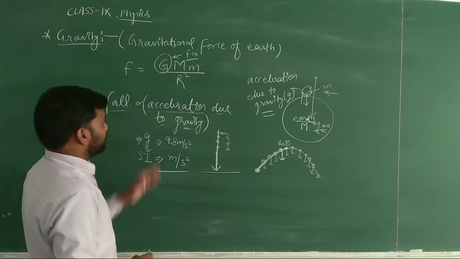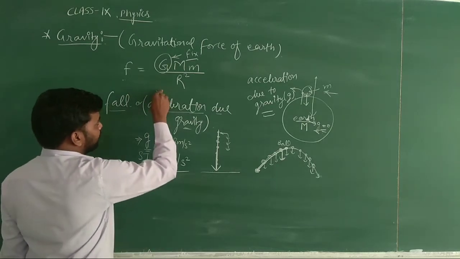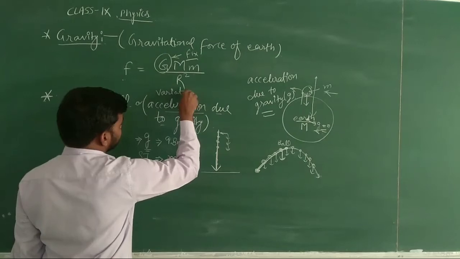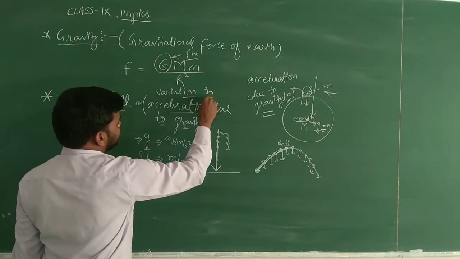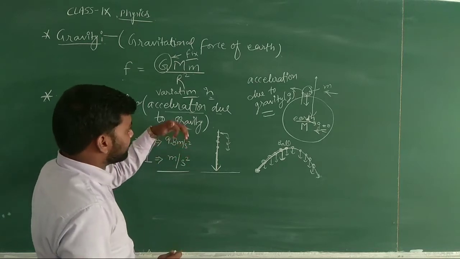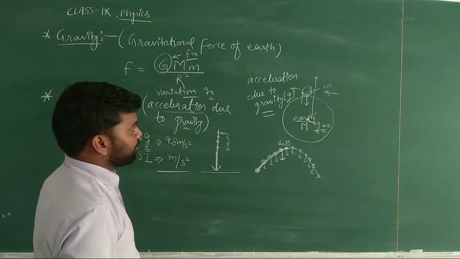Okay, so we also show that variation in acceleration due to gravity. That acceleration is varying point to point.